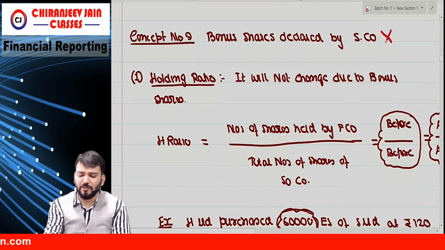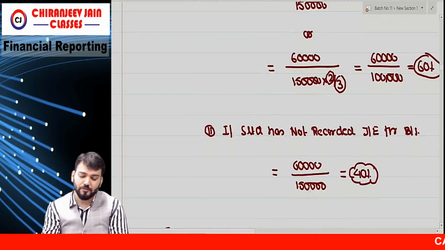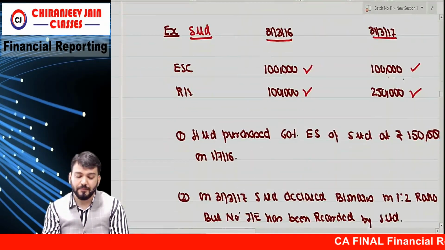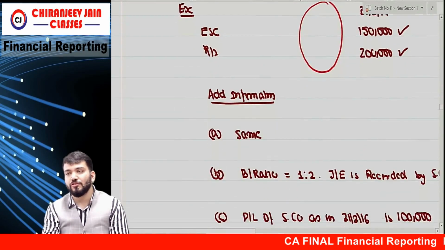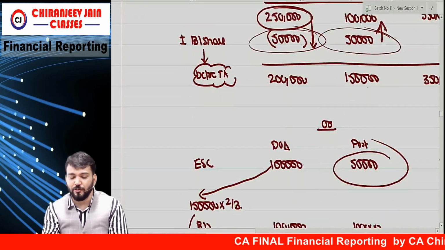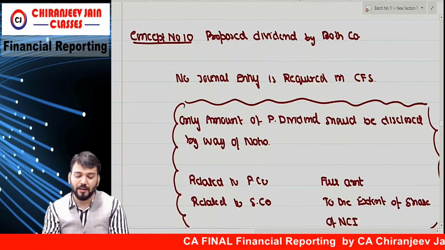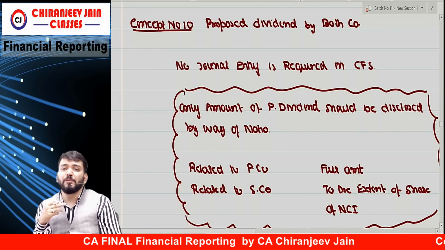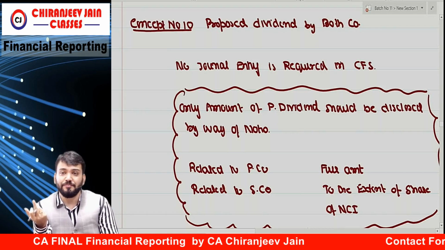Then a bonus here, this will not be asked in the exam. Leave it, because there is no question of this nature in the SM. Okay? No question of this nature in the institute book. So I know they will not ask. Now, proposed dividend by both the companies.